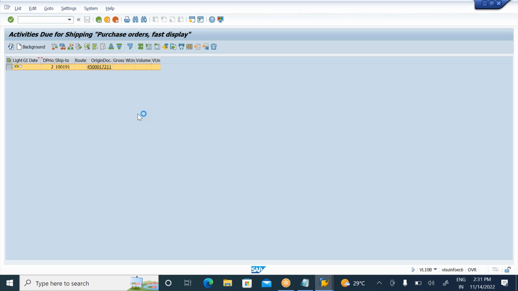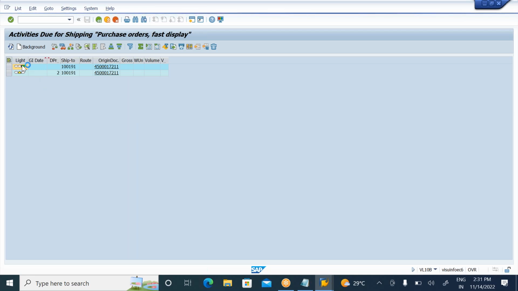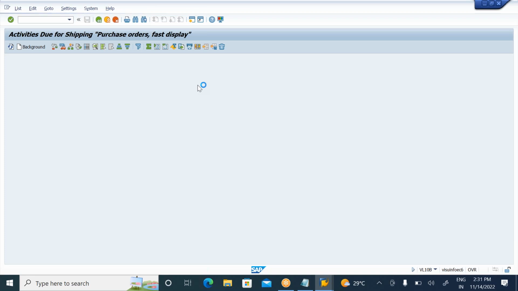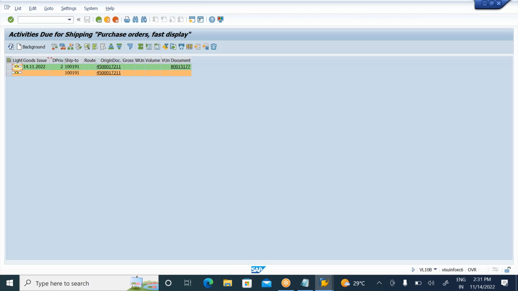Now if you want to check the outbound delivery, you can check it in the PO display, or here itself you can also check the outbound delivery. Now everything is a green traffic light. Now you can see your delivery has been created. Show the delivery. Here itself we can find the delivery number. This is most important. So this is my delivery number.